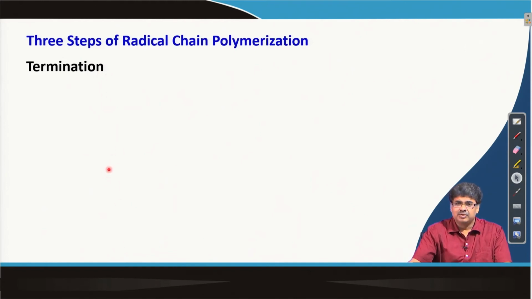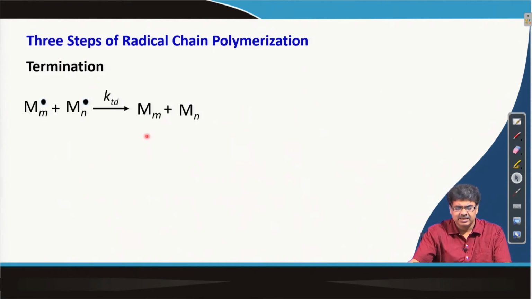Those propagating radicals can interact with each other. Radicals are also reactive, they can bimolecularly react with each other and terminate the chain, and two ways are generally possible. One is by disproportionation, with the corresponding rate constant k T d, termination by disproportionation.